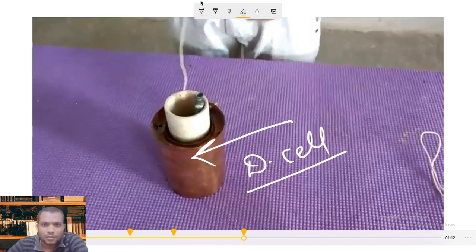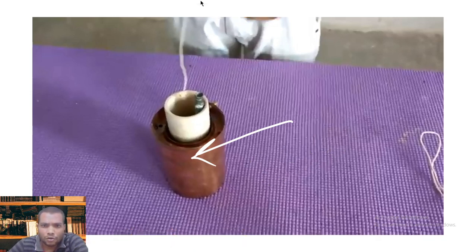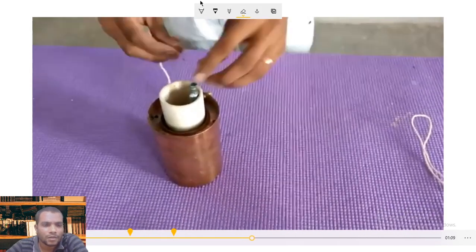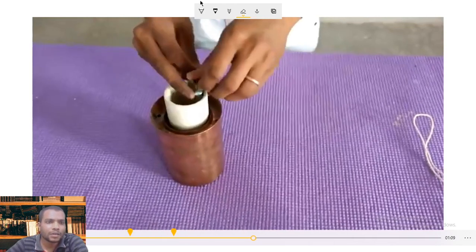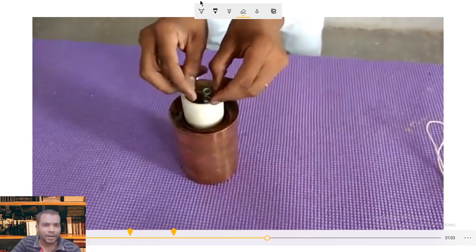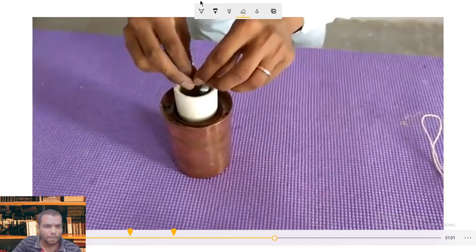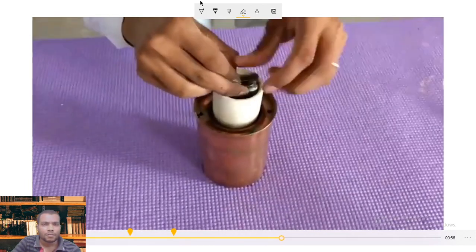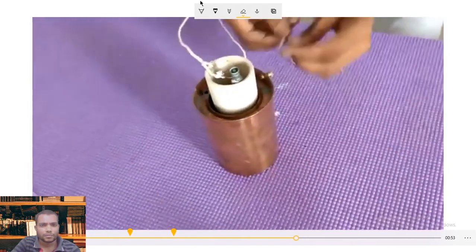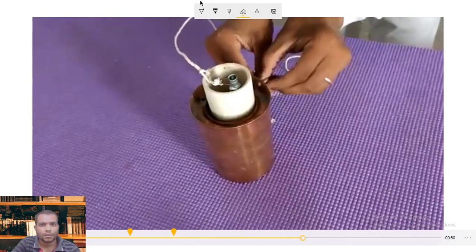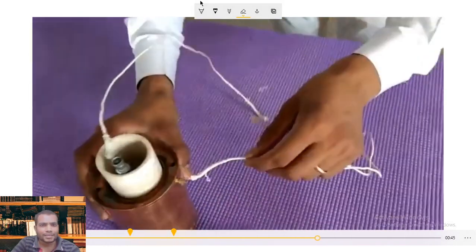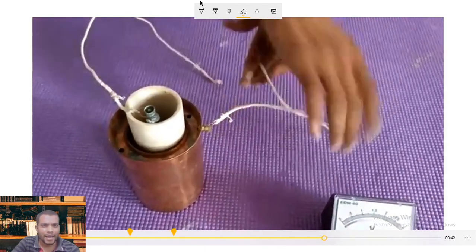Suppose I connect this cell to a voltmeter to know how much potential difference I am getting. I should say it's exactly the EMF. So we are connecting one connecting wire to the zinc rod and another connecting wire to the copper vessel. So copper acts as cathode and zinc acts as anode.